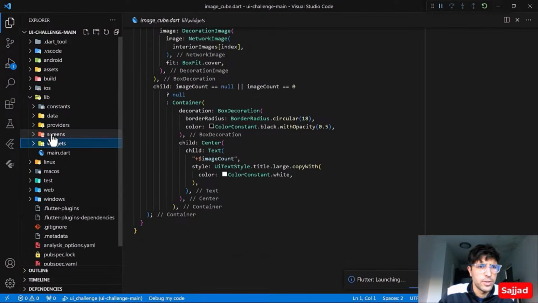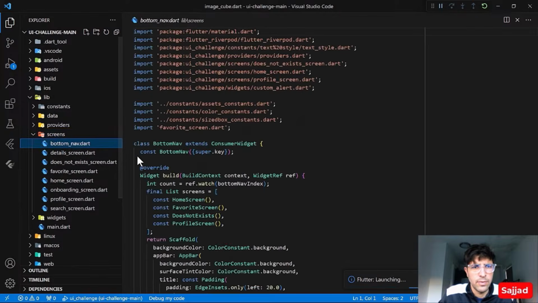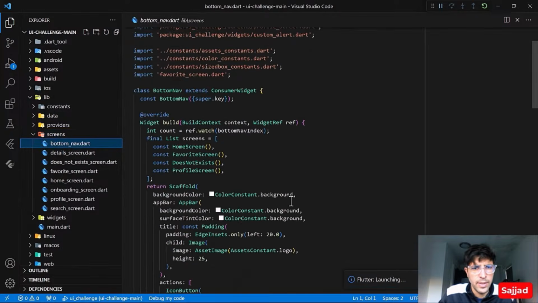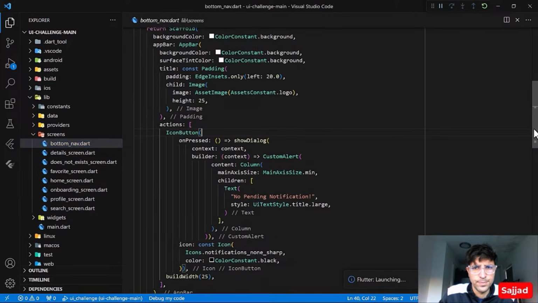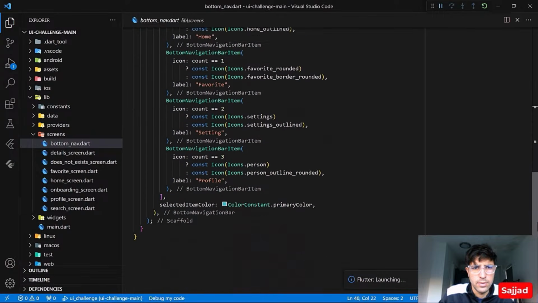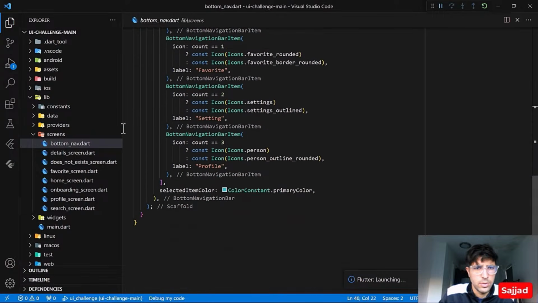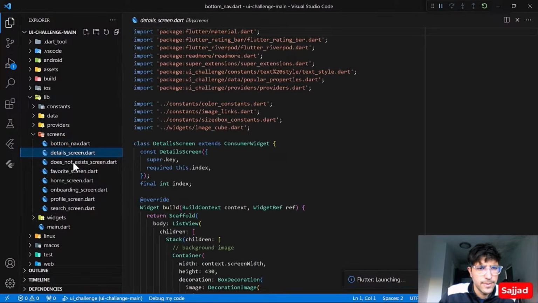So let's go to the screens and let's see if we can find anything. We have the bottom screen. Alright, the dialog. We have the icons. Details screen.